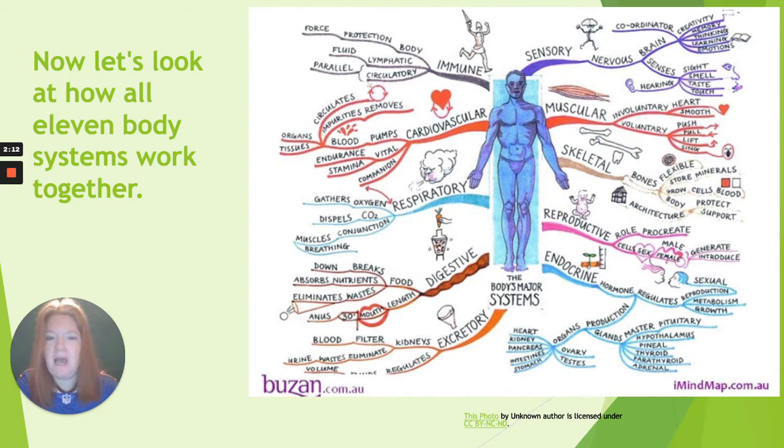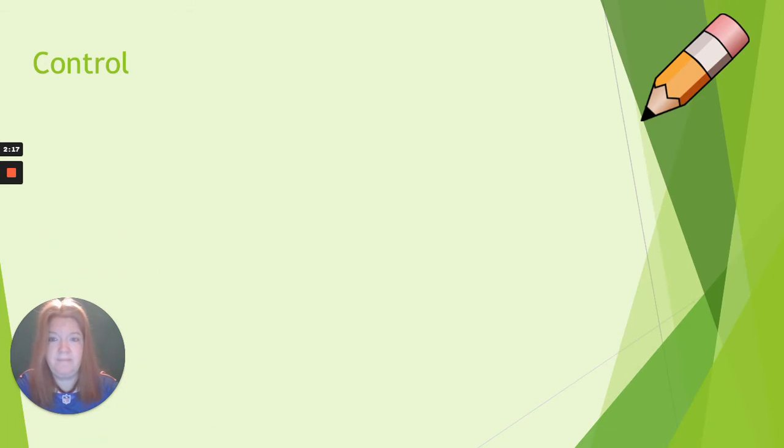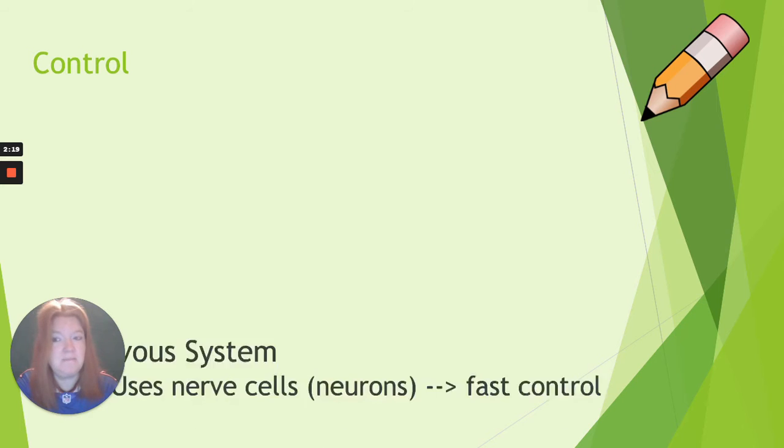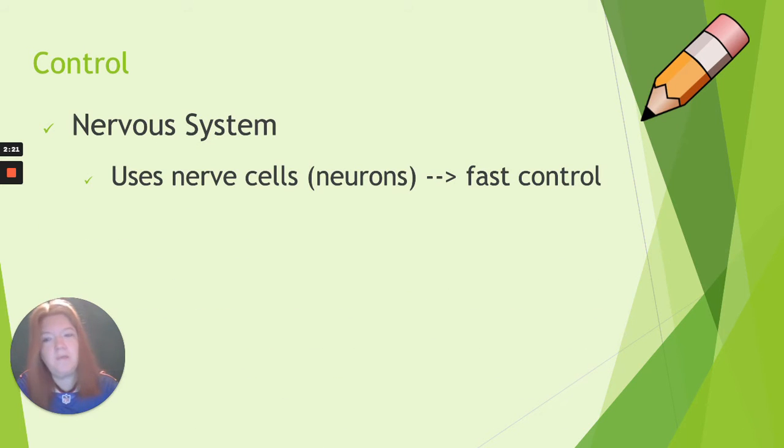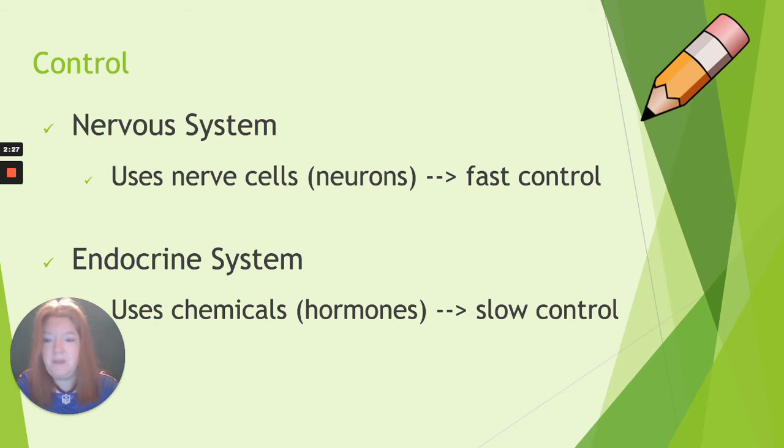Now let's look at how all the 11 body systems work together. Some body systems help with control. So like the nervous system uses nerve cells or neurons for fast control. But then we have the endocrine system, and the endocrine system uses chemicals or hormones for slow control.